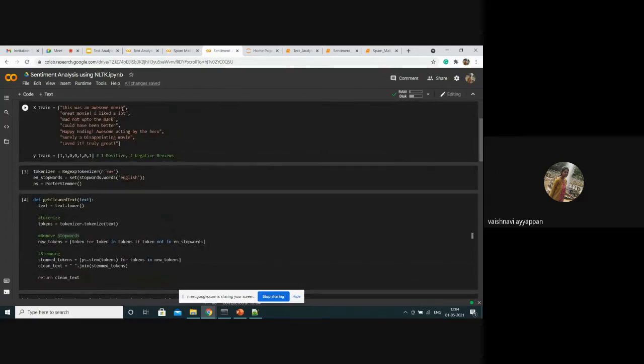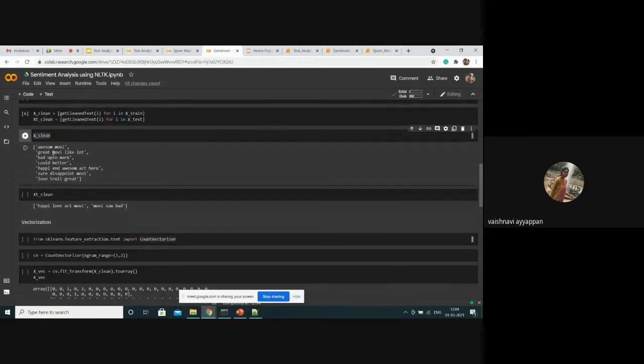Other words are the stop words, so they have been removed. The keywords alone are displayed here after the stemming process. Great movie, like a lot. Till now we have seen all the processes and implemented them with the help of movie reviews. This is for test text. Sorry, this is for train text.